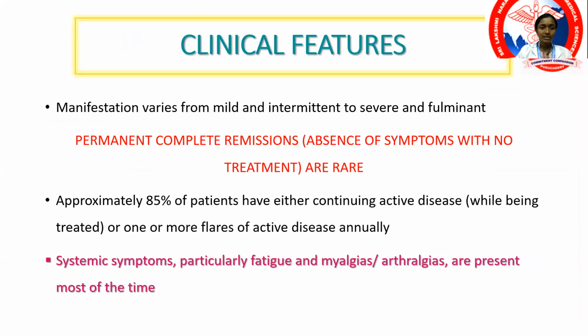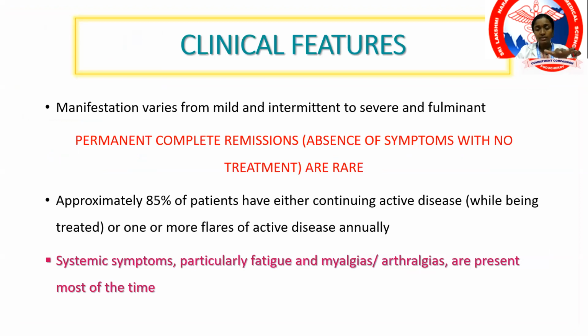Now coming on to the major clinical manifestations. I told you that multiple organ systems are targeted. It can be a mild form to a very severe fulminant form, targeting the various important organs. Important to remember is SLE is a chronic disease, so the patient has ups and downs.